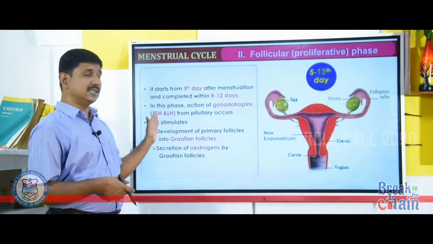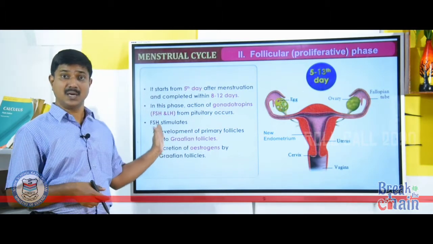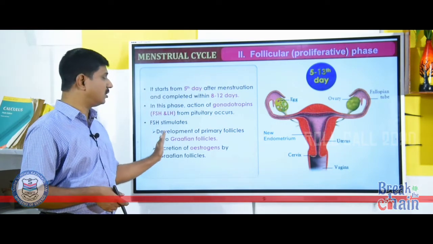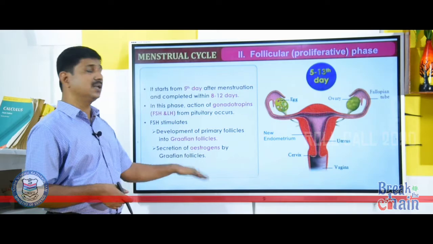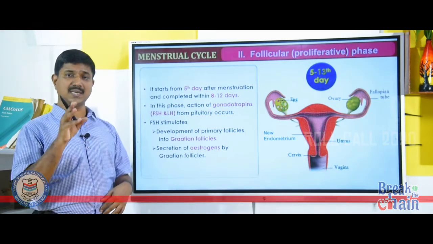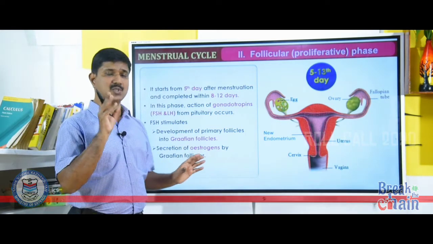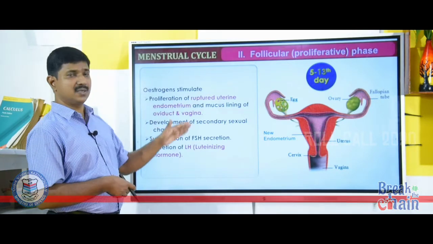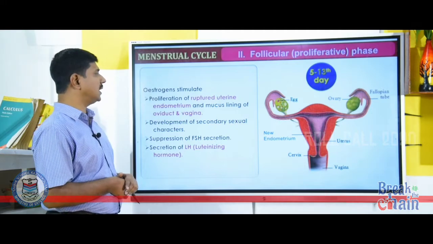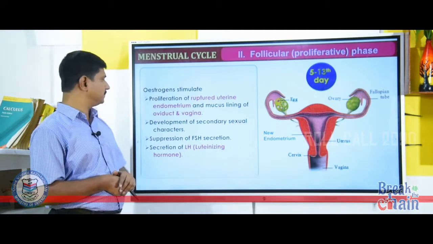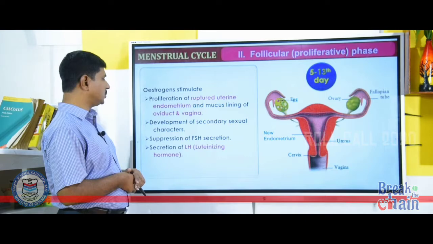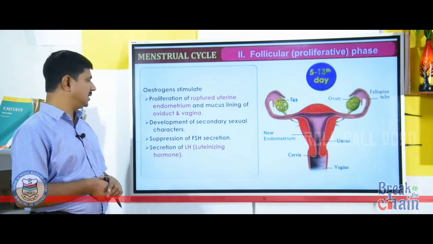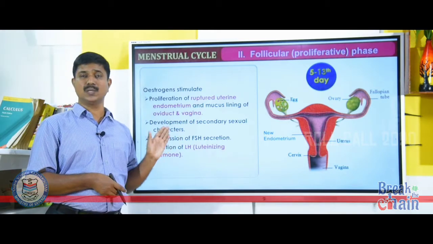FSH stimulates the development of primary follicle into mature Graafian follicle and also stimulates the secretion of estrogens by the Graafian follicle. That means, the hormone secreted by the Graafian follicle is estrogen. Estrogens stimulate proliferation of ruptured uterine endometrium and mucous lining of oviduct and vagina, development of secondary sexual characters, suppression of FSH secretion and secretion of LH, that is luteinizing hormone.